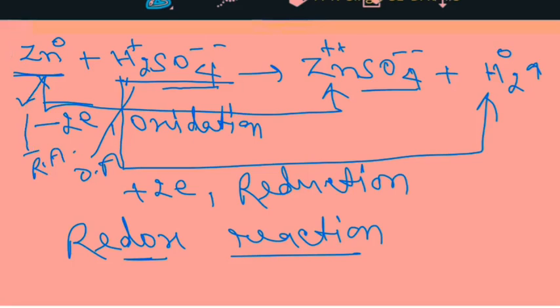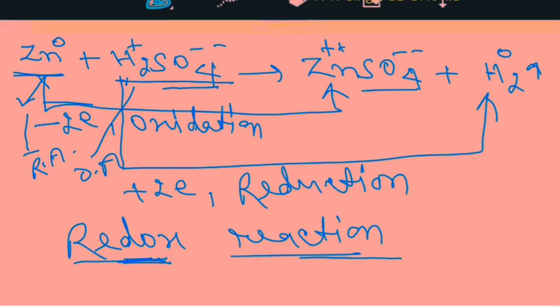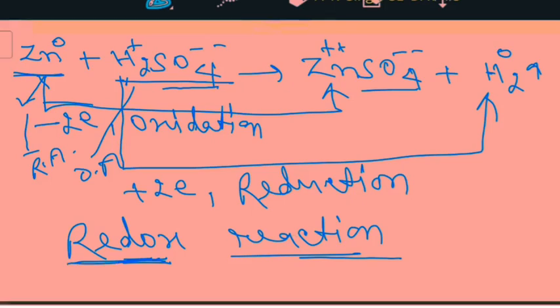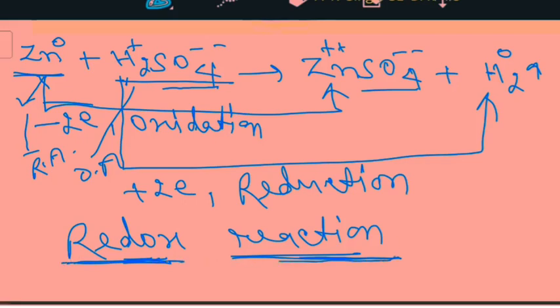What is a non-redox reaction? In which neither oxidation nor reduction takes place, means charge does not change. If charge does not change, then what happens? Movement of electrons does not take place, and hence current does not flow. So current flows only in a redox reaction. So Alessandro Volta explained the redox reaction as an electrochemical cell. Is it clear?